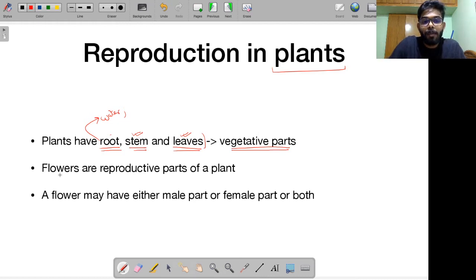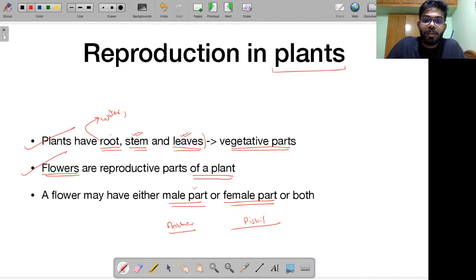On the other hand, if you remember, I told you flowers are the reproductive part of a plant, right? Flowers are engaged in the process of reproduction. A flower, remember, can have either just the male part or just the female part. Female part is called the pistil, male part is called the anther. Right?